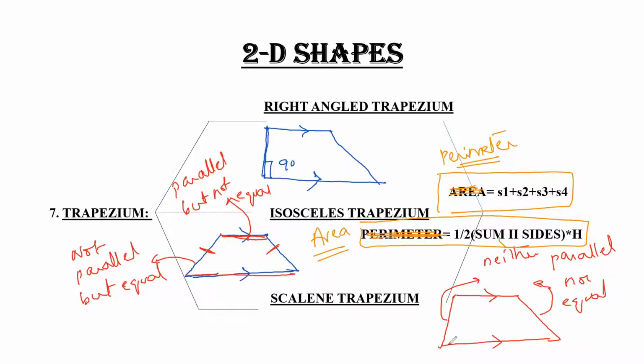Similarly, these are the parallel sides. But the height in the right angle trapezium is simply provided to you, whereas in the isosceles and scalene trapezium, you have to draw it like this. This is your height.